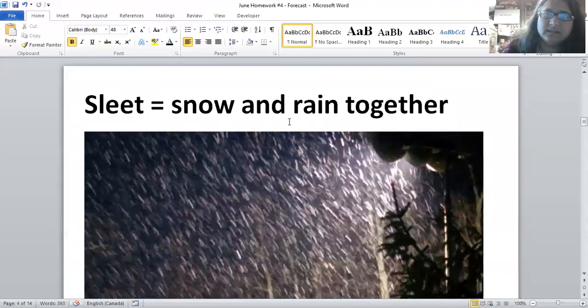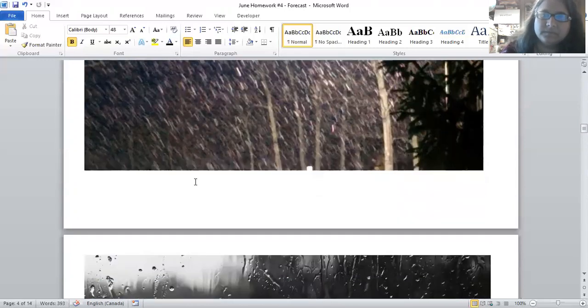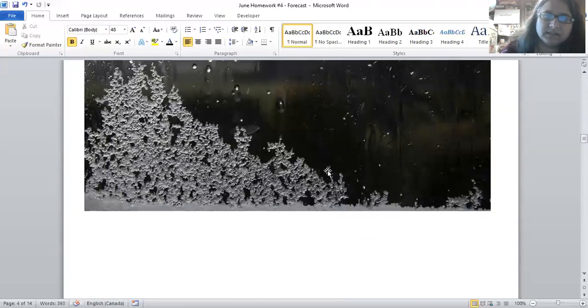So sleet is snow and rain together. You can see the sleet here. This is wet snow. It's heavy, wet snow. It's got a lot of rain in it. And when it falls, it can look like this.